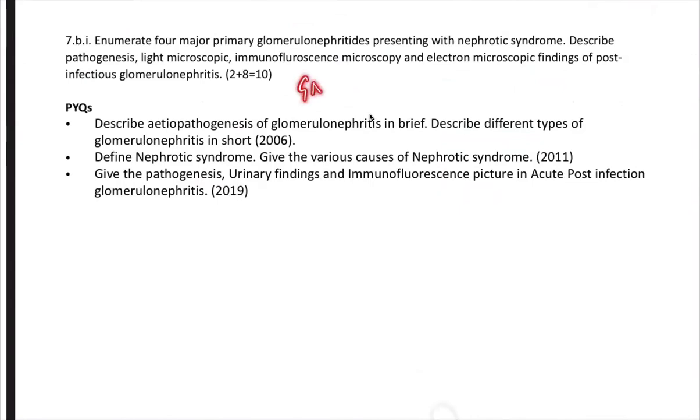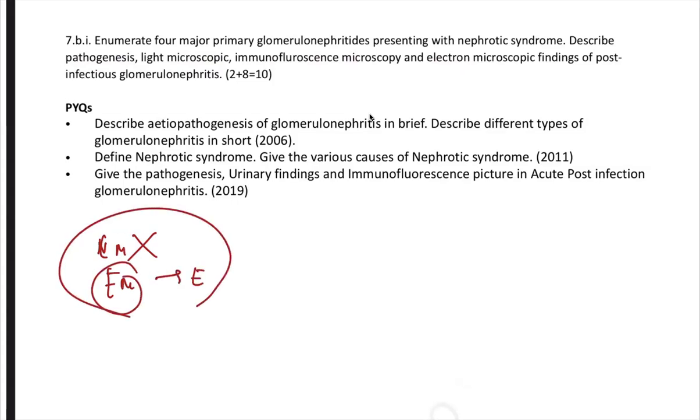As I said, there won't be any exam without a question on the gray zone topic called glomerulonephritis. In a similar way, they have asked a question, but look at the headings: pathogenesis, light microscopy, immunofluorescence, electron microscopy. The problem with glomerulonephritis is you need to know the differentiation between various microscopic findings. In minimal change, if I ask you about light microscopic changes, nothing is seen. But in electron microscopy, you will see effacement of the foot processes. So when you're writing answers on glomerulonephritis, it is very important to be able to differentiate that.